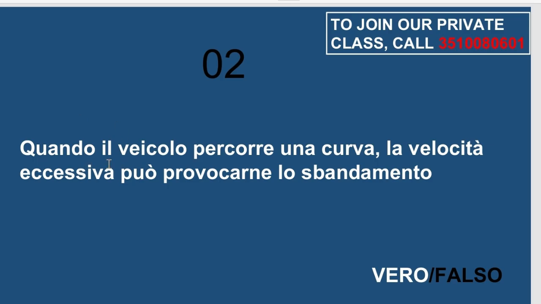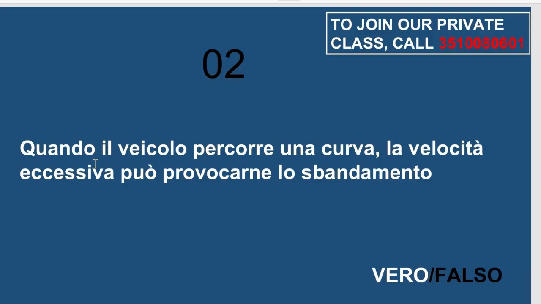The number two is said, quando il veicolo percorre una curva alla velocità eccessiva può provocare lo sbandamento. Oh yes, it is. The number two is vero, not falso, okay? Because he said when the vehicle is going around the curve, excessive speed can cause it to skid. Oh yes, it is, okay?